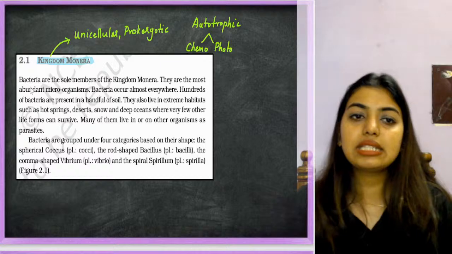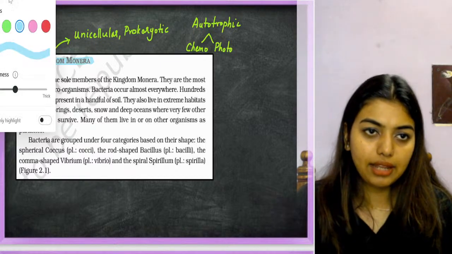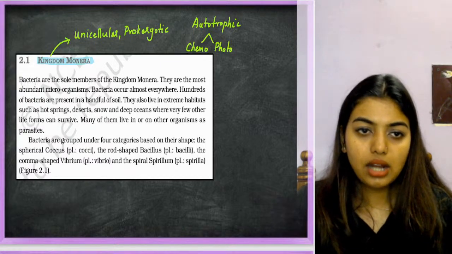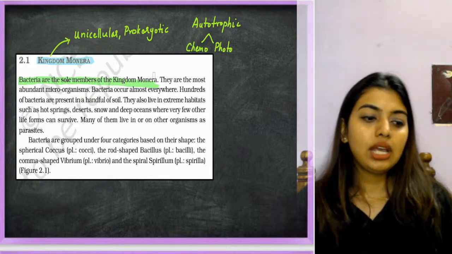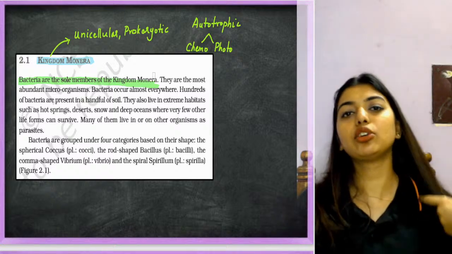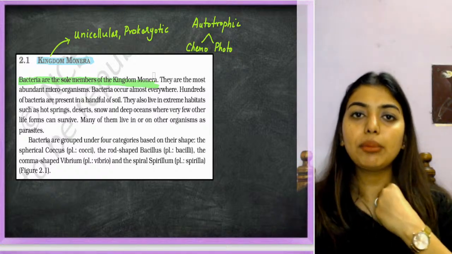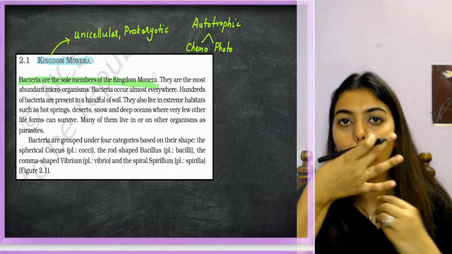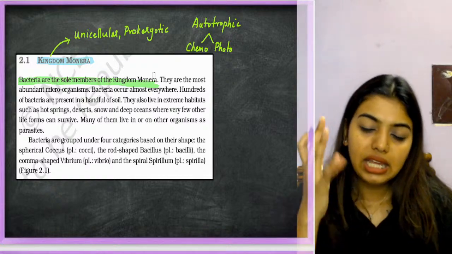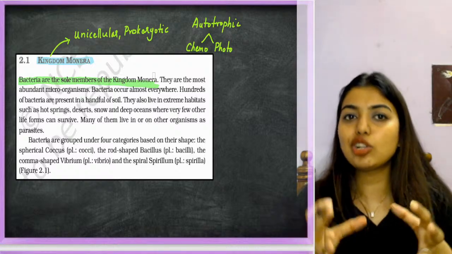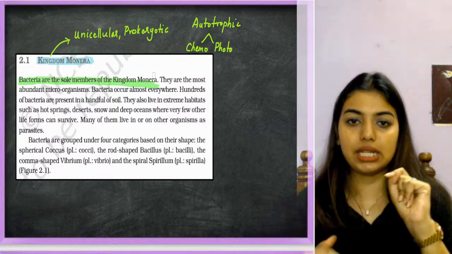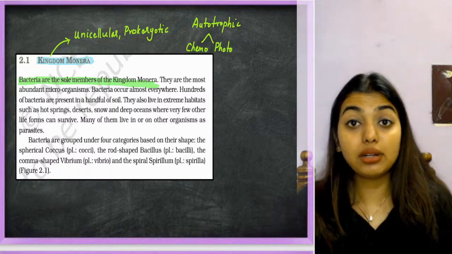Now bacteria, very important, listen to me carefully. Bacteria are sole members of kingdom Monera. That means what? You have made a group, and it is called a girl squad. Who will be majorly in the group? All the girls will be there, no? Same way, in this Monera, the main members, or the whole people constituting it, are bacteria.